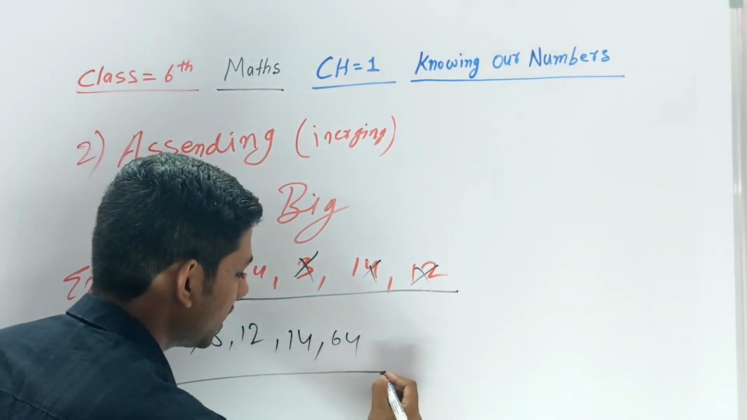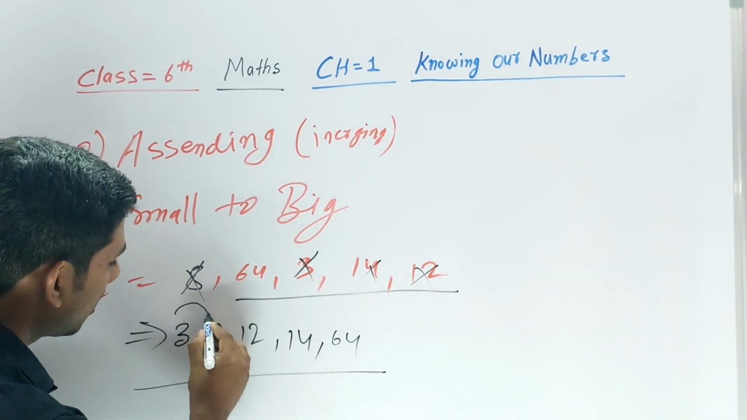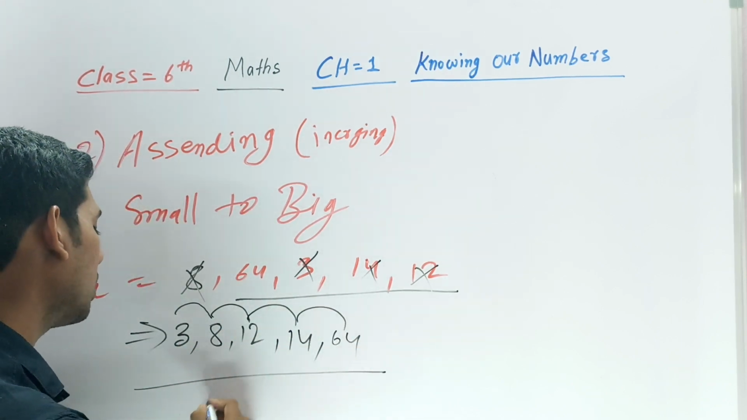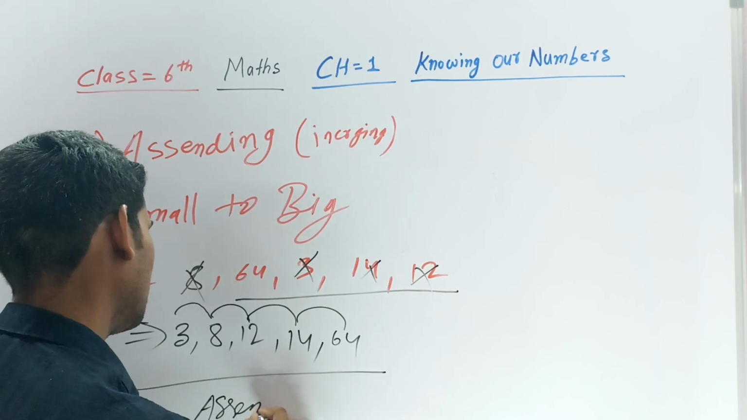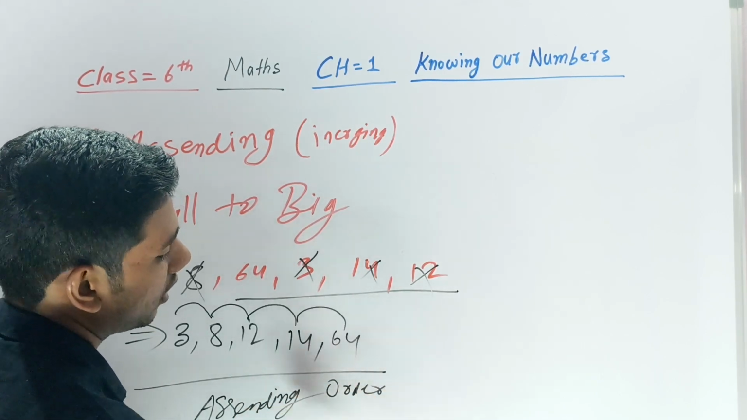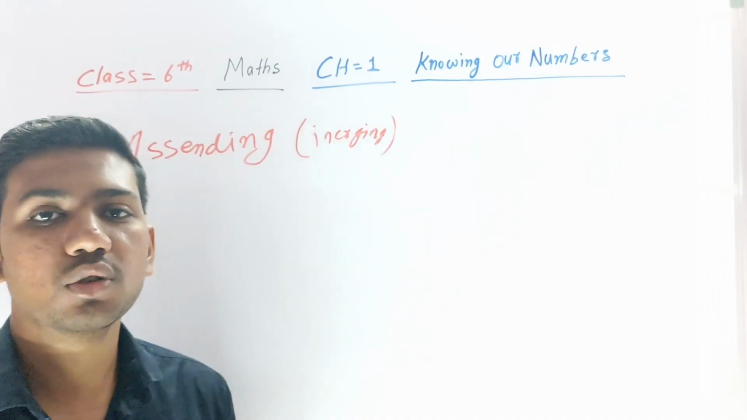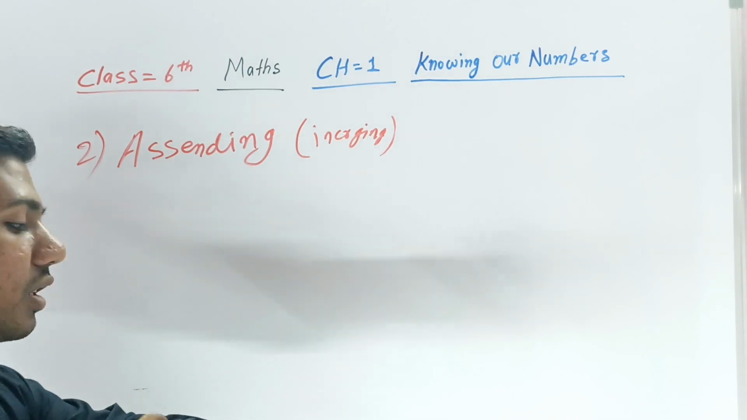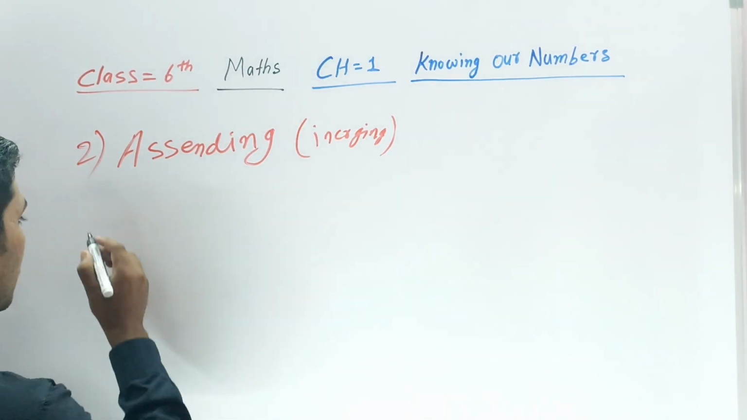Now if you see these numbers, they are going from small to big, small to big. So this is called ascending order. I hope you understand. Let's take another example to understand ascending order better.